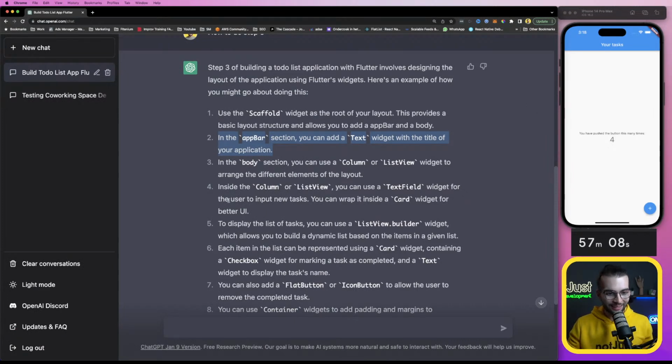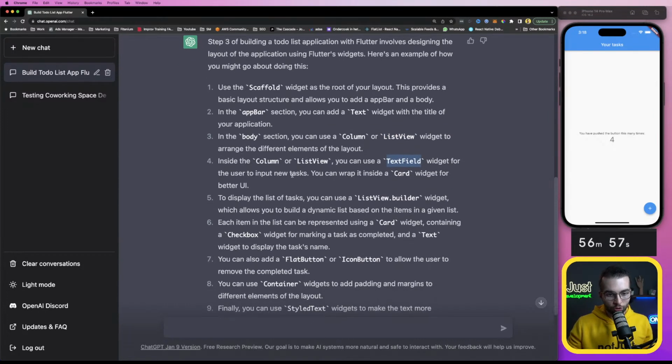That's already a win. In the body section, you can use a column or a list view widget to arrange the different elements of a layout. Inside the column or list view, you can use the text field widget for the user input to input new tasks. You can wrap it inside a card widget for a better UI.